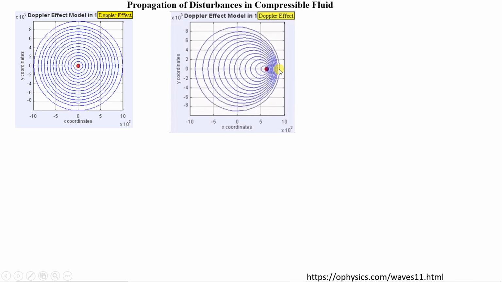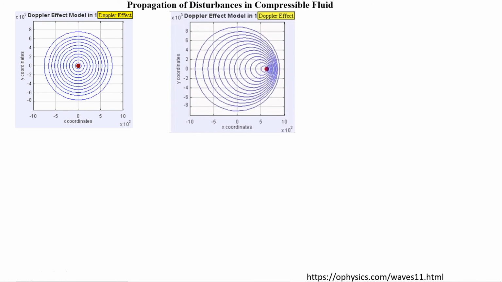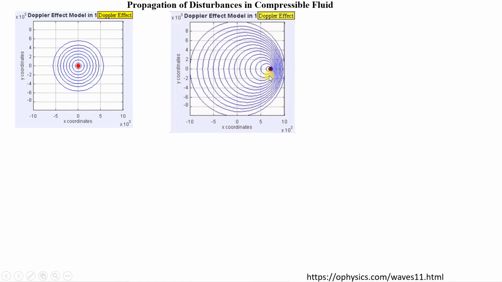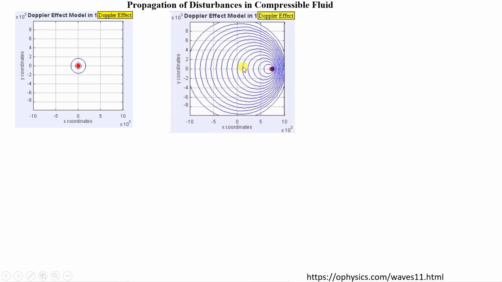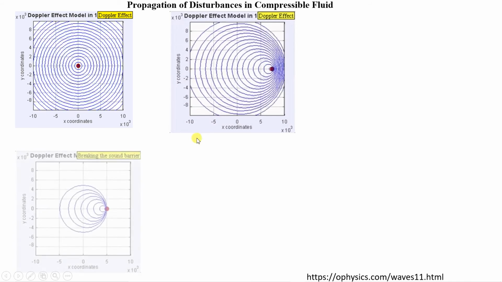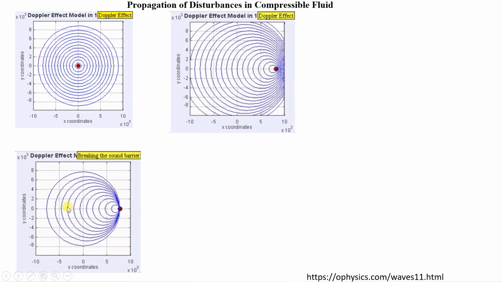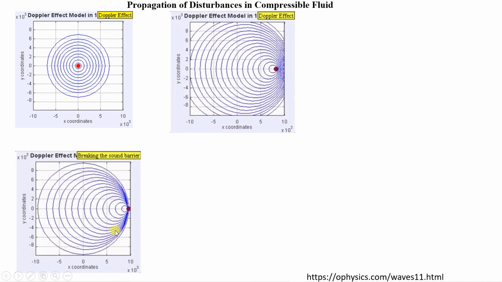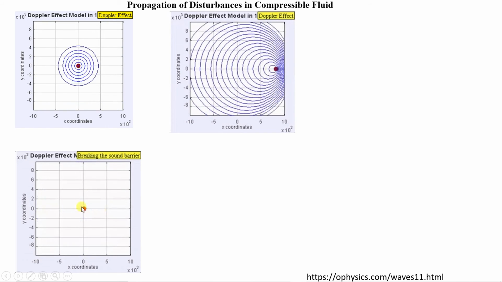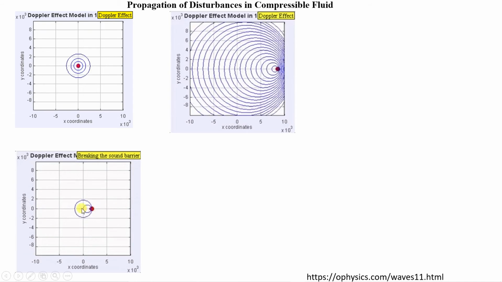That is the second example. Now this is about the Doppler effect for subsonic motion. Now when you go for sonic, breaking the sound barrier, here you can see all the pressure waves coinciding with the object, having the same velocity as the velocity of the object or entity.